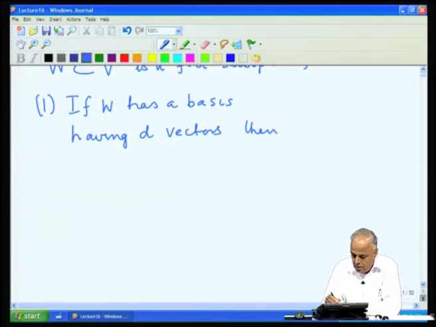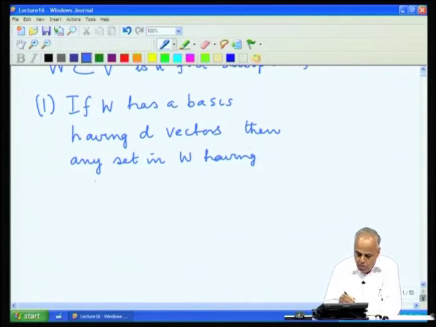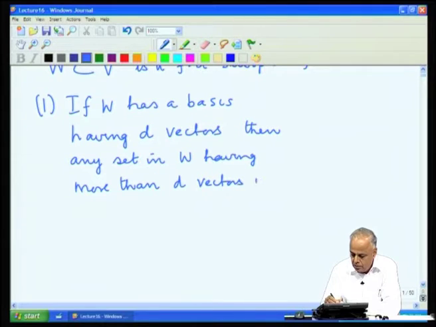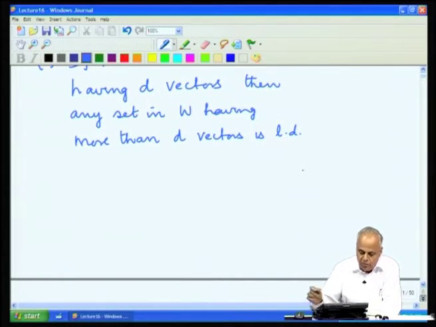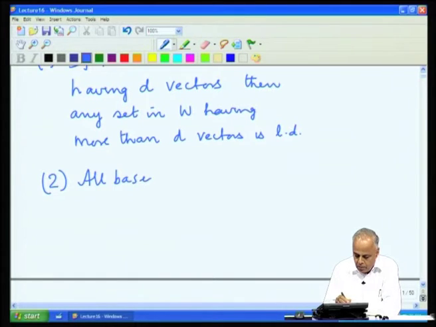Then any set in W having more than D vectors is linearly dependent. Now, using this fact, we establish that all bases for W must be finite.